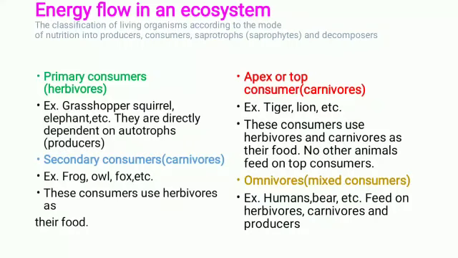Next is apex or top consumers. They are also called as carnivores. Example, tiger, lion, etc. Tiger, lion don't prepare their food, they eat other animals. These consumers use herbivores and carnivores as their food. No other animals feed on top consumers. So this apex means last or topmost consumers.